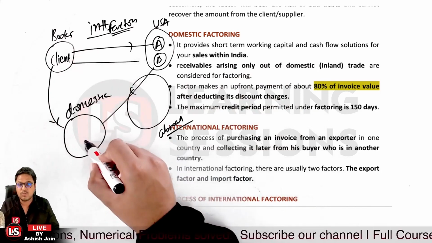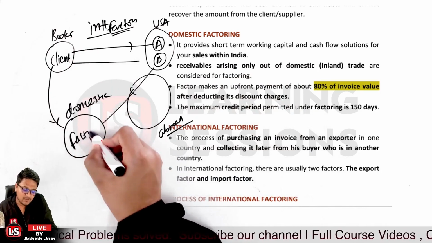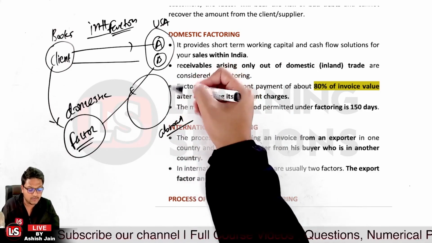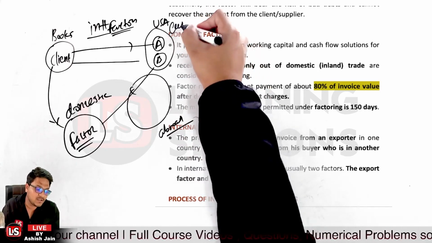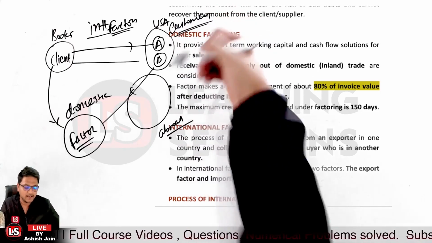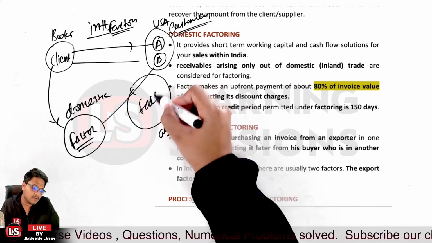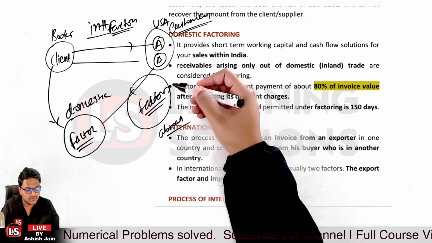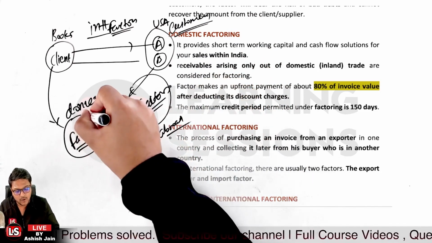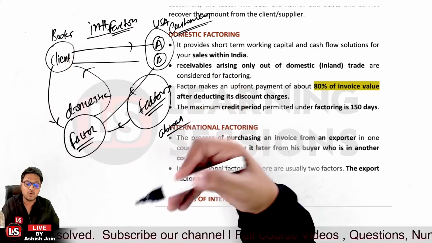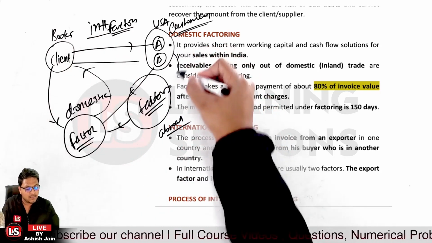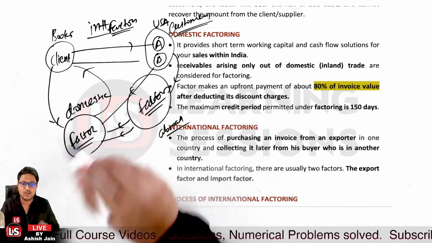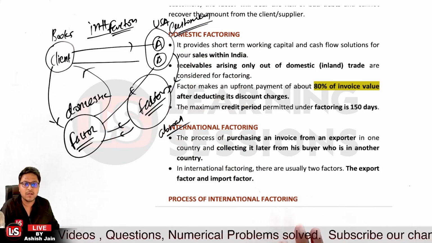Whenever the books are to be assigned to the domestic factor, the factor will send an indication to the abroad factor, the other factor in the other country where the customers are residing. Further, the other factor will confirm the criteria, whether those can be covered or not, and the same will be intimated. Only then the amount will be paid to the client. And when it goes to recovery, the factor in the other country will recover the amounts from the customers, and the same must be given to the domestic factor after deducting the fees. So that's the case related to international factoring.